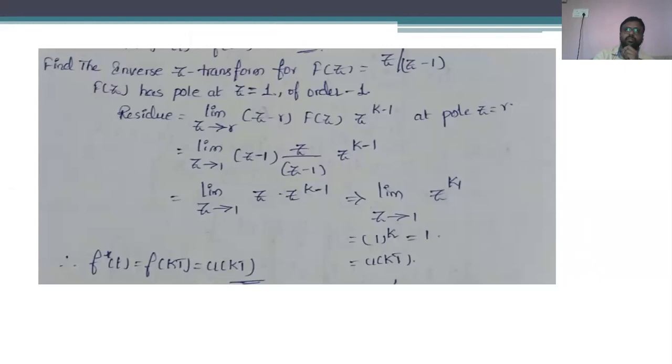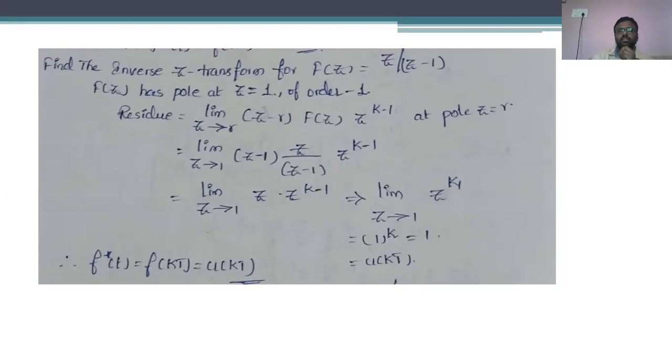In the case of the previous Z transformation techniques, it is represented as s tends to r. Why? Because the given sequence is in F of s. Here, the given sequence is in F of z. Therefore, limit z tends to r, (z minus r) into F of z into z power (k minus 1). In the previous one, it is limit s tends to r, (s minus r) into F of s into 1 divided by (1 minus e power sT) into z inverse. That is in the case of the Z transformation technique.